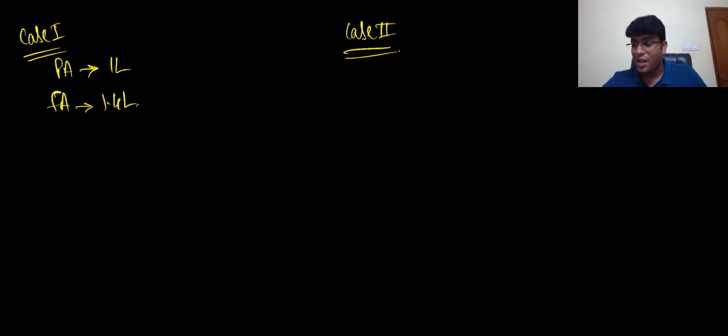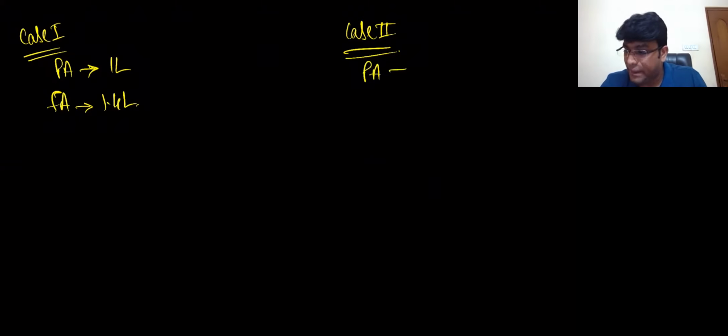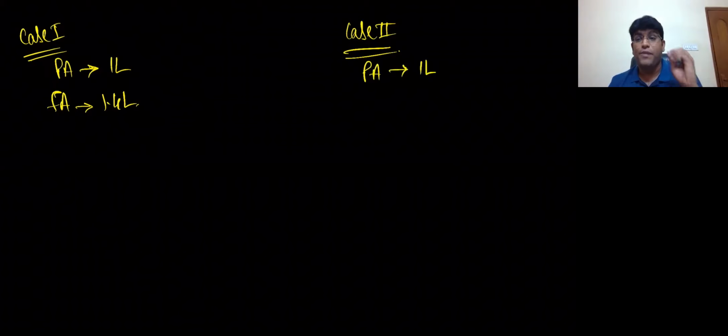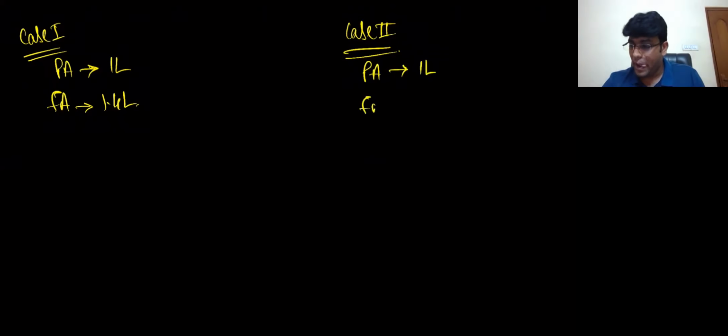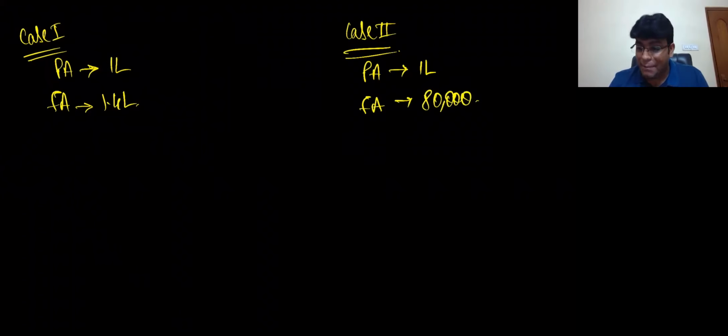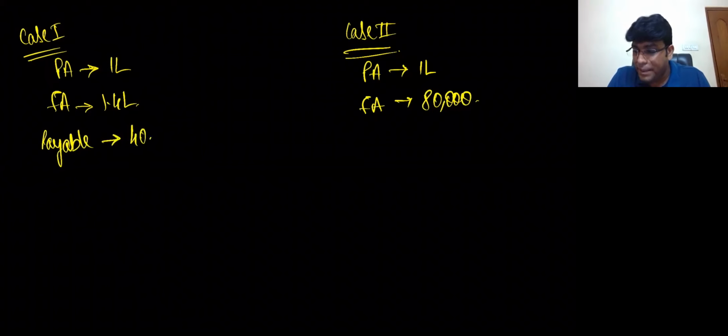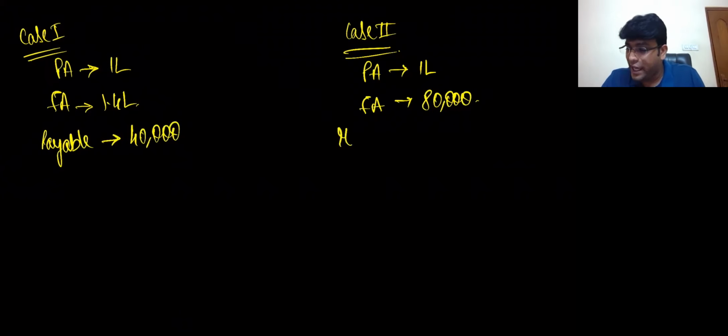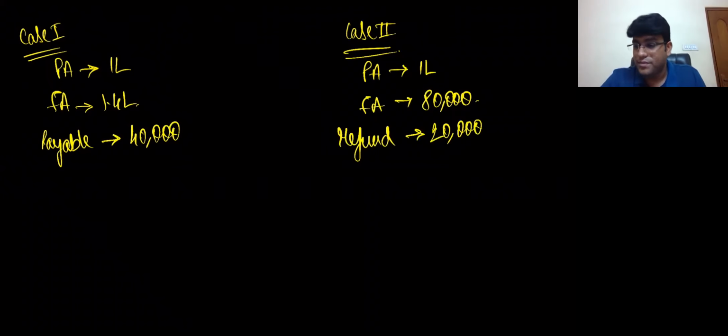That is situation 1. Now case 2, my dear friends. Provisional assessment order is passed where they told 1 lakh. Final assessment, they told only 80,000. Now what will happen? In case 1, payable becomes 40,000. Case 2, refund becomes 20,000. Crazy point. Interesting point you need to understand.